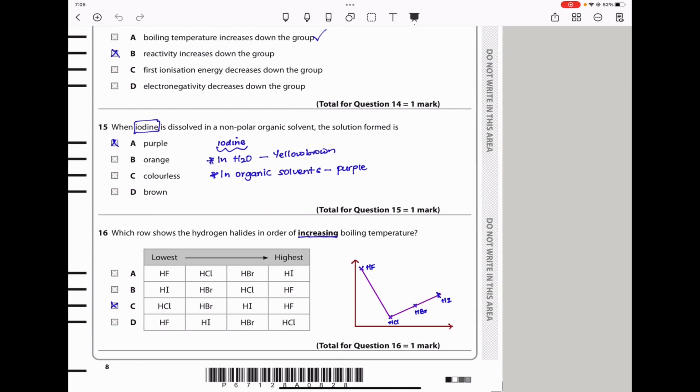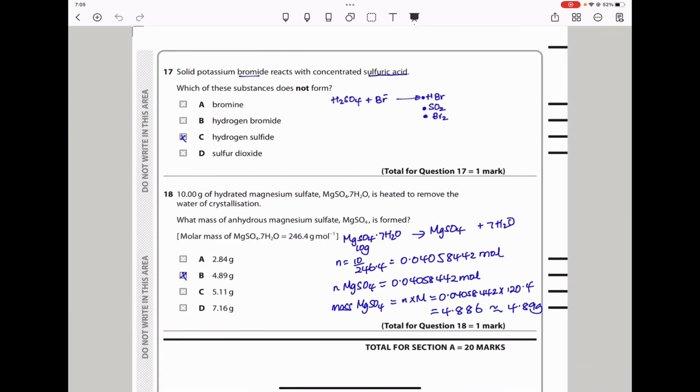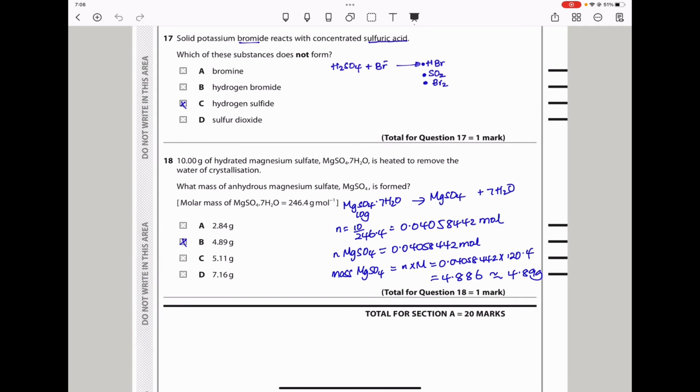And let's continue to question 17. It says, solid potassium bromide reacts with concentrated sulfuric acid. They ask which of these substances does not form. Potassium bromide contains a bromide, and reaction with sulfuric acid is going to produce 3 products. One is going to be HBr, the other is going to be sulfur dioxide, and the other is going to be bromine. So the one that is not going to form is hydrogen sulfide. So the answer should be a C. Again, this is present in topic 8 of your textbook.